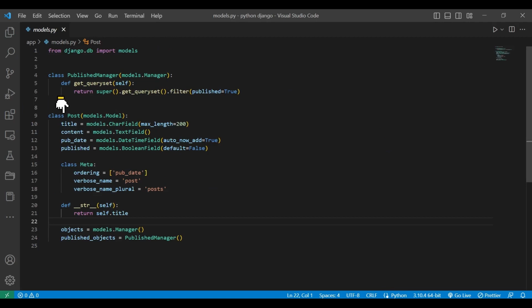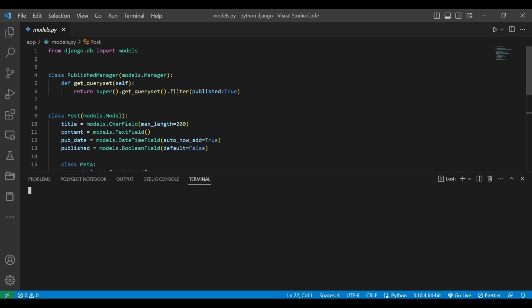In this case, if the Post model class has already been defined, then the existing class object is retrieved from the cache and returned by the subsequent import statement. This ensures that the same class object is always used throughout the application, even if the module is imported multiple times. Let's use the Django shell to demonstrate this behavior.